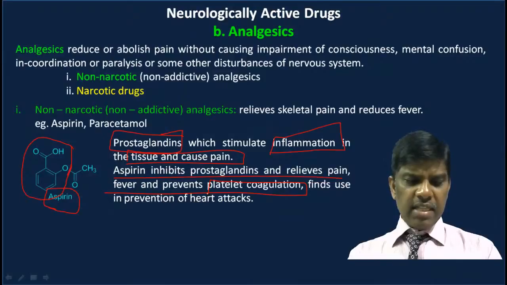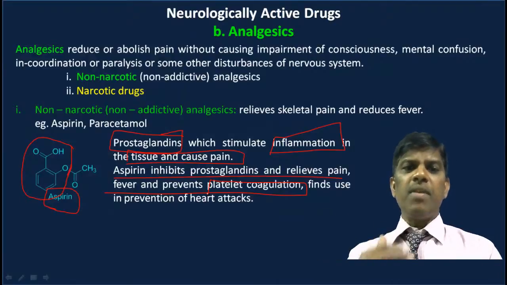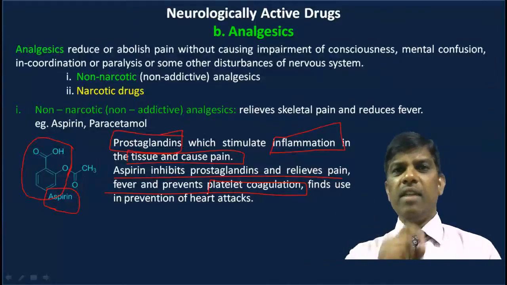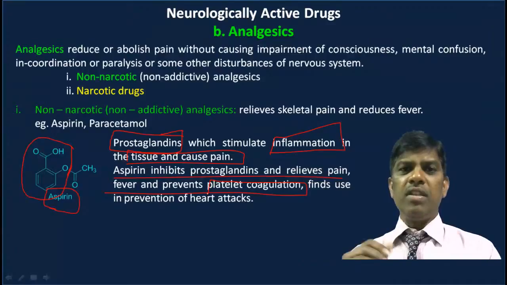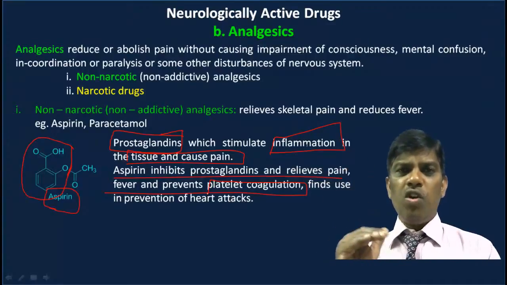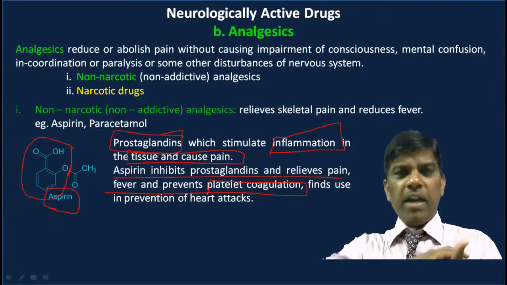When a wound takes place outside the body, this is required. But sometimes the platelet count is more, so doctors will make you go for a platelet count. What is the platelet count? If the platelets are more than the required amount, what happens? Those platelets will coagulate the blood in the blood vessels.